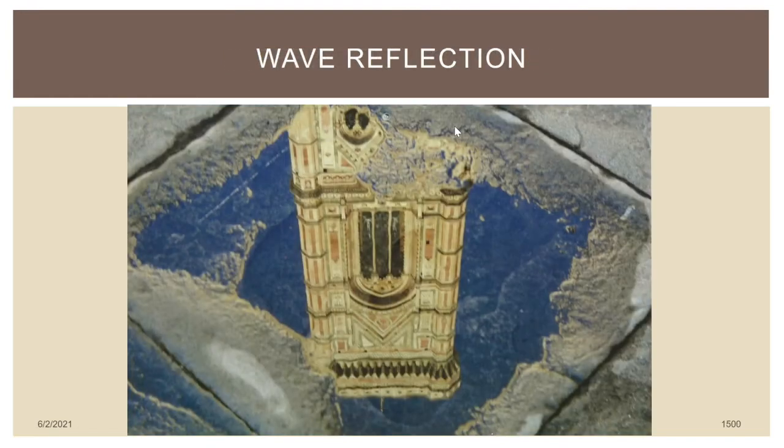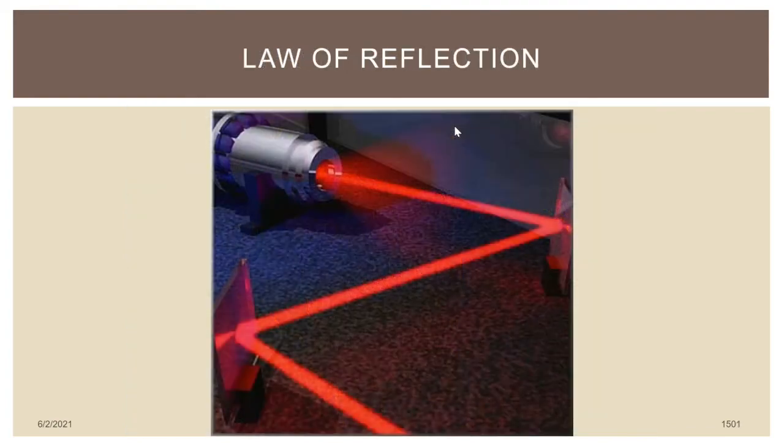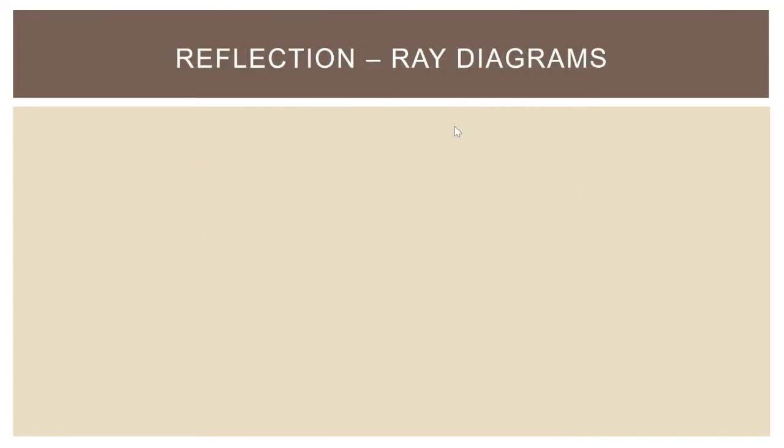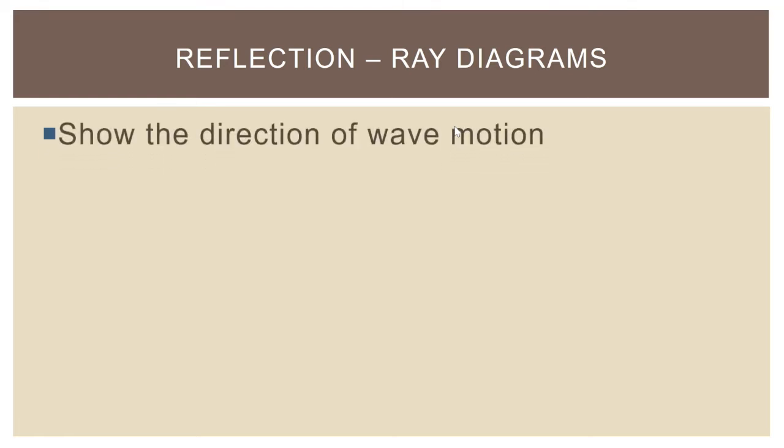And with that, that brings us to our next wave phenomena, one that is particularly importantly demonstrated by light, wave reflection. Now, wave reflection, I'm sure, is something you have seen in your life. If you've ever seen a light wave bounce off of any surface, then you have seen reflection, specifically that adheres to the law of reflection. Now, there's a couple things we need to say about this before we move on. When we are showing reflection in physics, we draw diagrams called ray diagrams. We really only need to say a couple things about them.